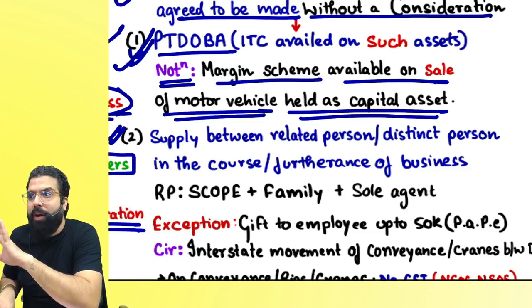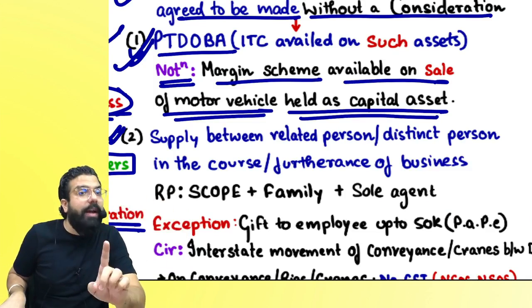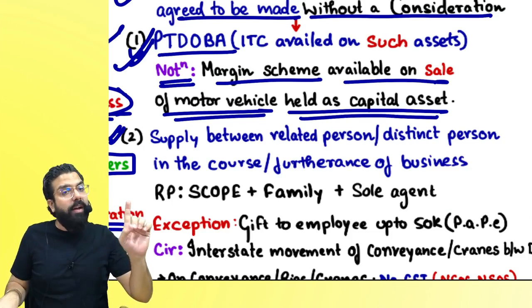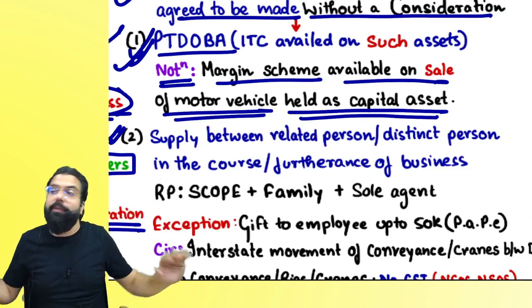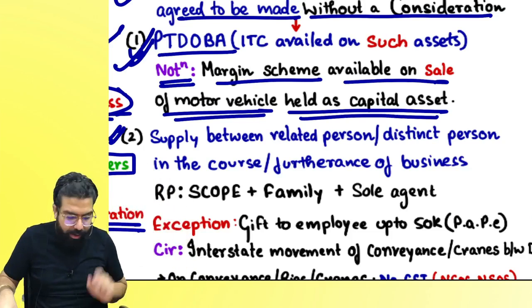Are we clear, everyone? Please remember, for motor vehicle, the GST will come only on the margin. Other items, on sale value. Can we go ahead, everyone? Yes, sir, we got it.